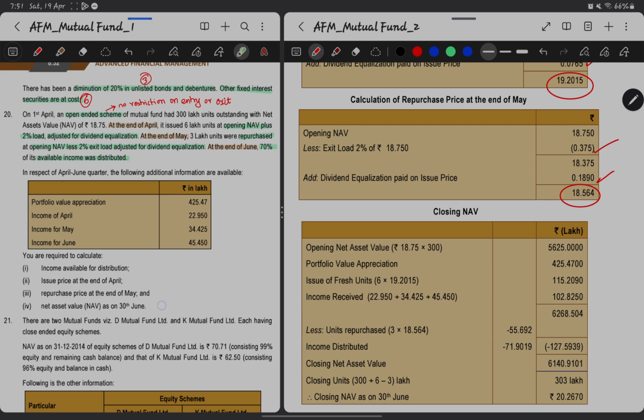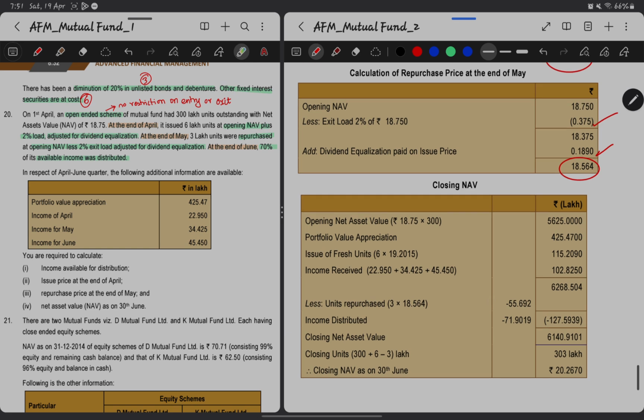Now the final requirement is net asset value as on 30th June. So how will we calculate that? At the opening on 1st April, 300 lakh units were outstanding, multiplied by 18.75. So 5625 lakhs is the opening NAV. After that, what all has happened? Value appreciation has happened, and 3 streams of income, 3 months income got added. So 425 will get added. Then 3 months income received will get added.